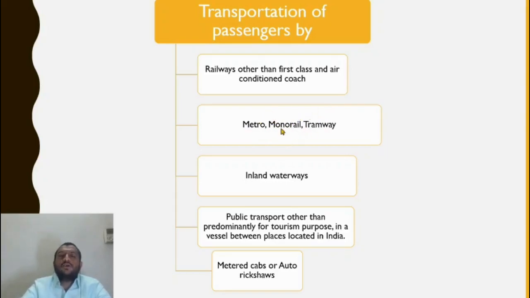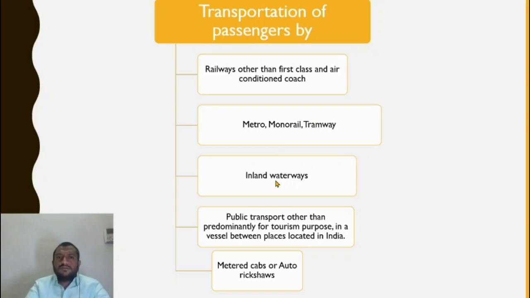Monorail is a normal train with a single track. Generally, two rails will be there, where four wheels can run on two tracks. But for a monorail, a single track will be there. A tramway is nothing but a kind of train which runs on normal roads. It is mostly in Kolkata that trams are there.